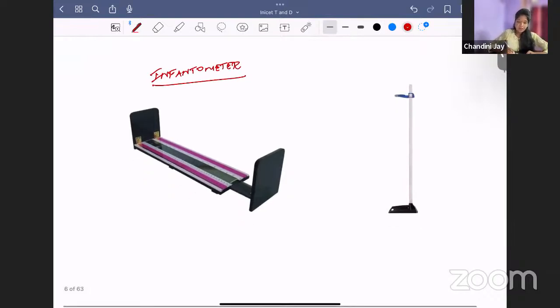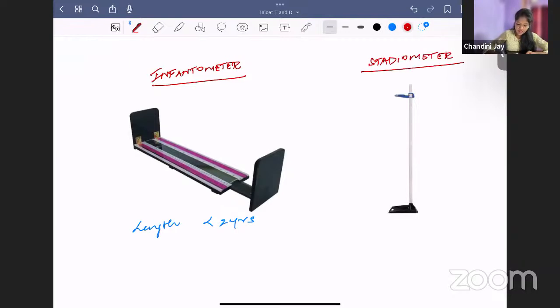Okay, so this is used for measuring what? Length. You call it length in children less than 2 years. It is not called height, it is called length. Whereas the next image is called the stadiometer. You would have seen this in all the schools. This is how they measure the height of the child. So this is used for measuring height in children more than 2 years. The standing height is measured using a stadiometer. The length is measured using an infantometer.